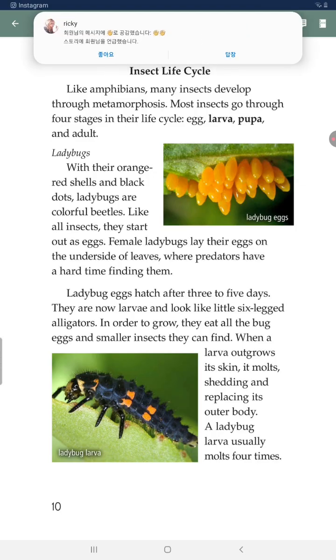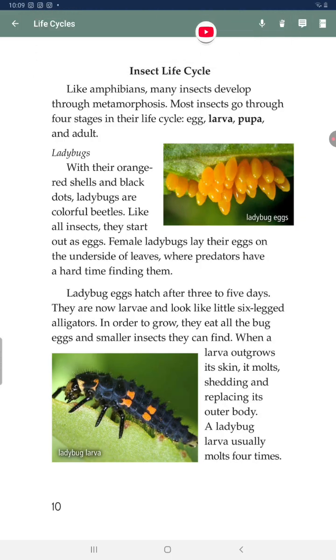Ladybugs. With their orange-red shells and black dots, ladybugs are colorful beetles. Like all insects, they start out as eggs. Female ladybugs lay their eggs on the underside of leaves, where predators have a hard time finding them. Ladybug eggs hatch after 3 to 5 days. They are now larvae and look like little 6-legged alligators.